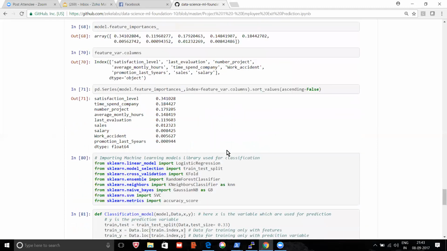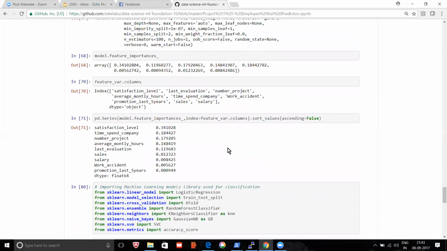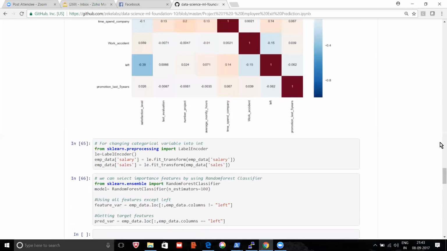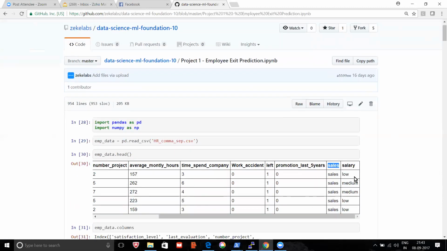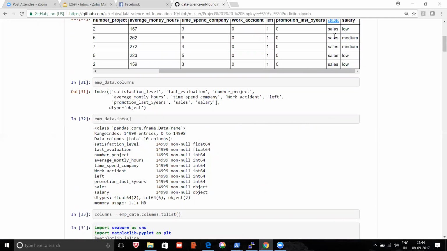And what is the result of this? You'll see that there are three possible options of salary: low, medium, high. Low is replaced by one, medium is replaced by two, high is replaced by three. Got it, right? In sales also there are seven departments, so each department will be assigned a number. The third one is label encoder.